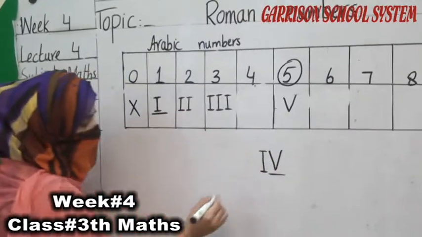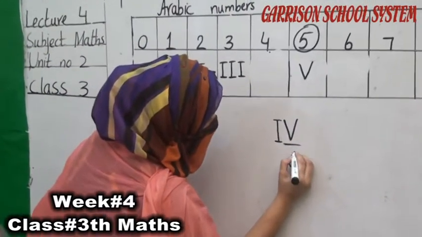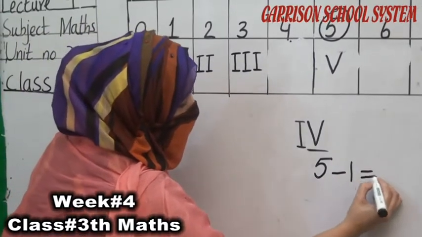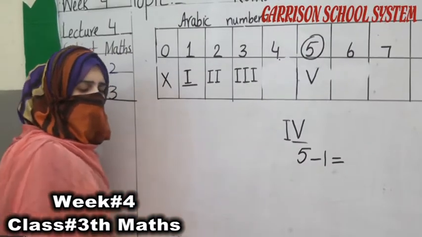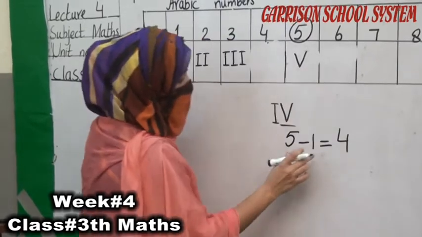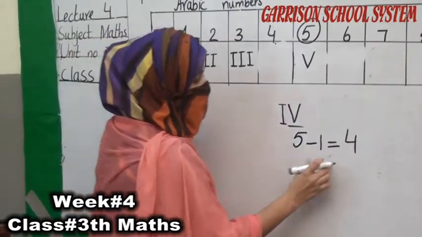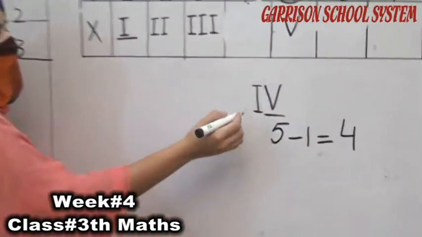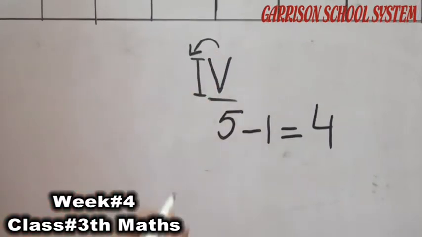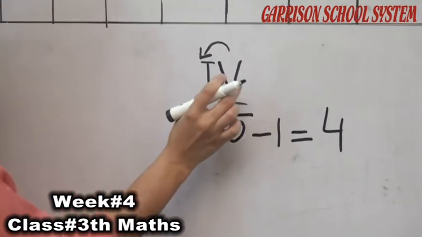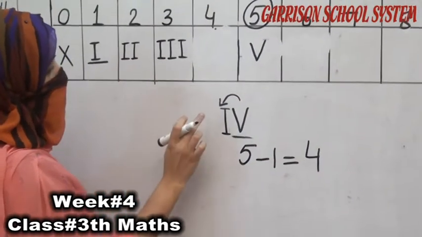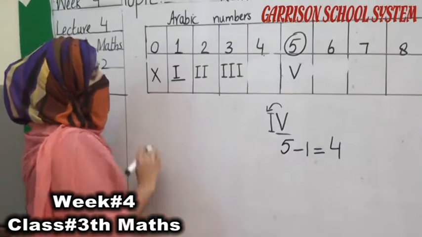For example, this is 5. Then we minus 1. So what will be the answer? We will get the answer 4. When we subtract 1 from 5, the answer will be 4. When we write the smaller number at the left side of the bigger one, our bigger number is V, which is representing the number 5, and the smaller number is I, which is representing the number 1.